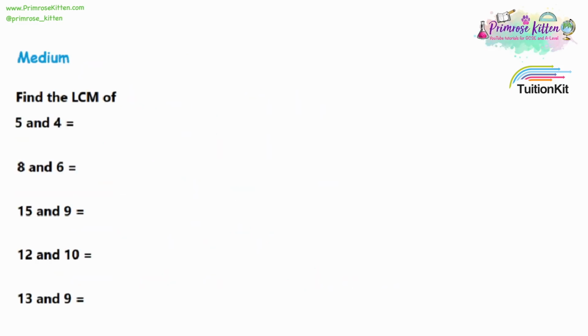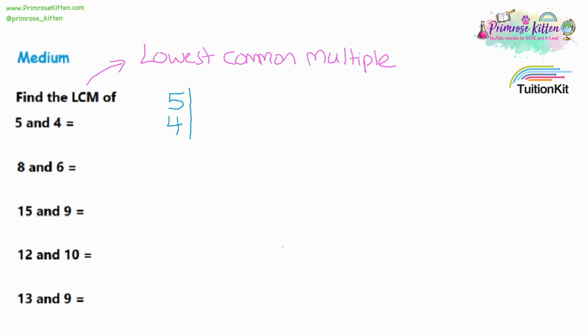Now moving on to the medium questions, we have something called LCM, and what LCM means is the lowest common multiple. So let's have a look at what that means. With the first question, we want the LCM of 5 and 4. I'll set out my working out like this. And I'm going to go through the acronym LCM in reverse order.